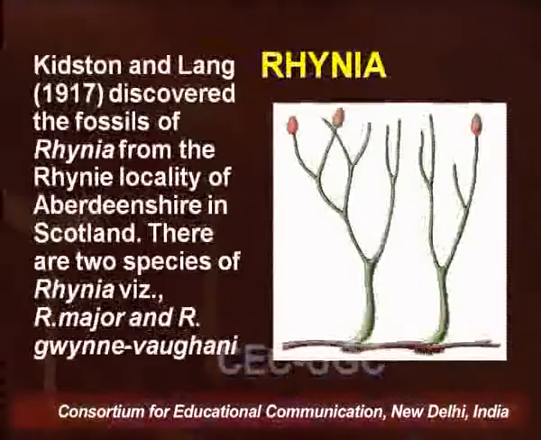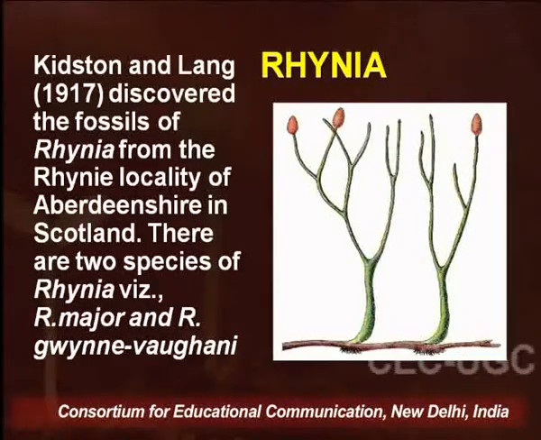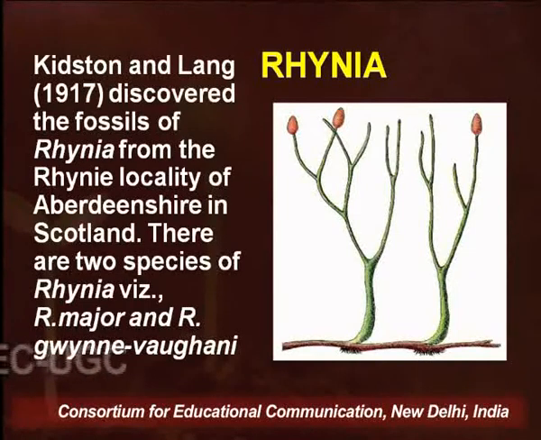Rhynia was for the first time discovered from the fossils of a locality called Rhynie in Aberdeenshire in Scotland. It was discovered by Kidston and Lang way back in 1917.